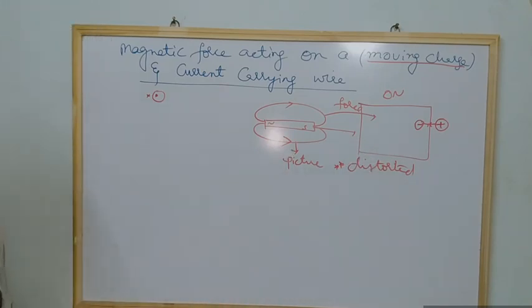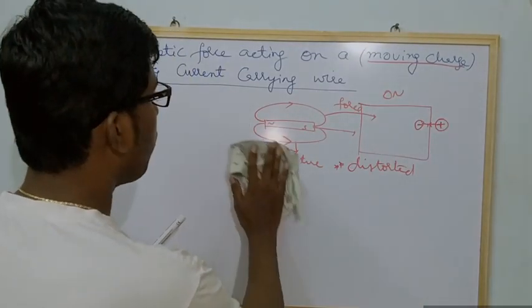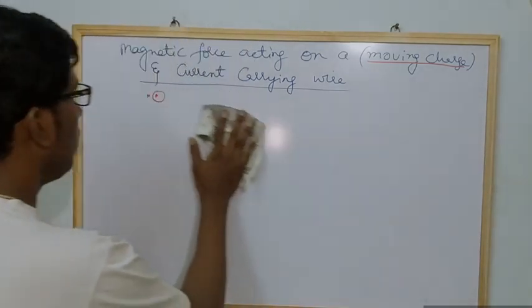That is the reason. Okay, and next, in your textbook he is asking: is the motion of electrons reaching the screen affected by the magnetic field of the bar magnet? Yes, they will be affected. So now let us see how we calculate the force. What is that force and how will we calculate it? Okay, so now listen here.